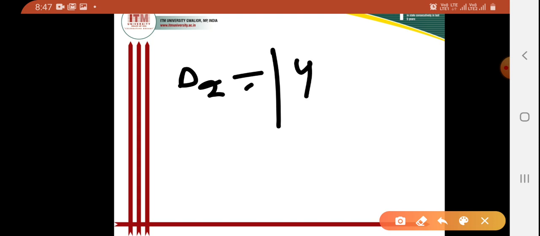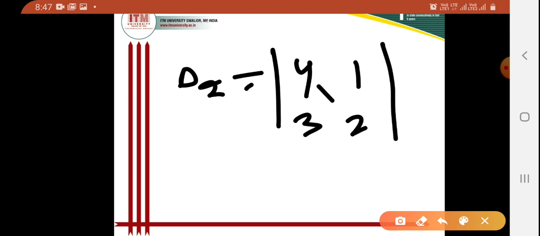Again I am writing for del 2. So for del 2 I can write 4. The first column will be as it is, that is 4 and 3, and similarly the next column will be taken as 1 and 2. When I have to calculate del 2, 1 and 2 I am writing here. So this is the determinant.